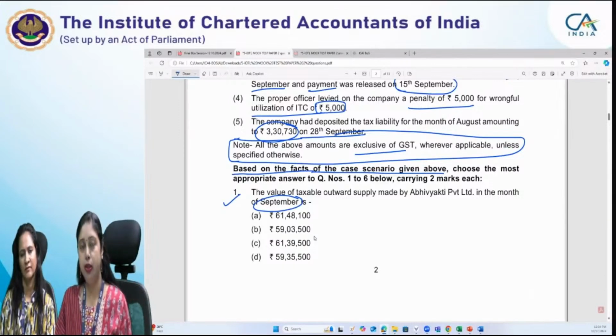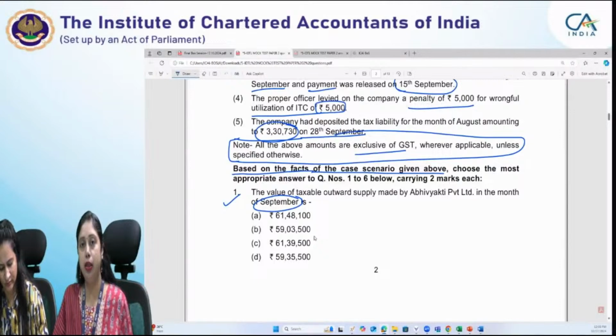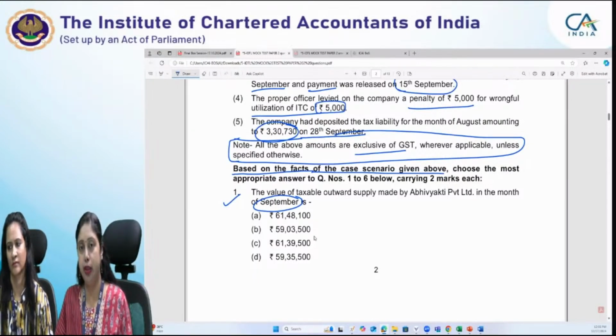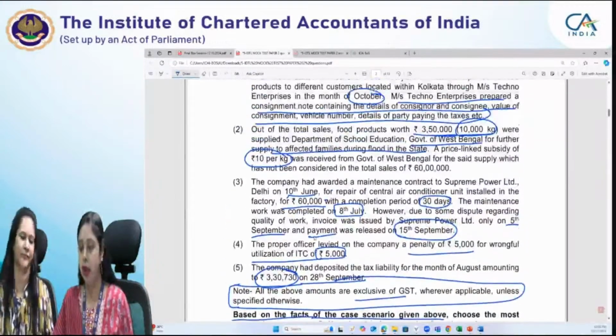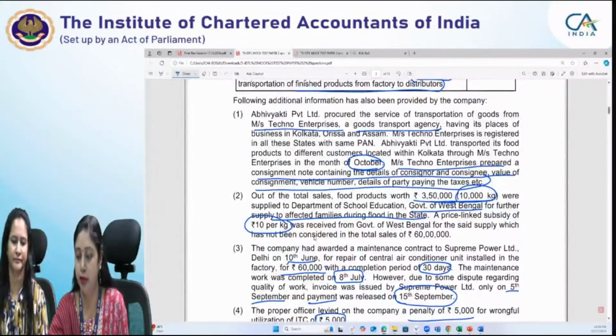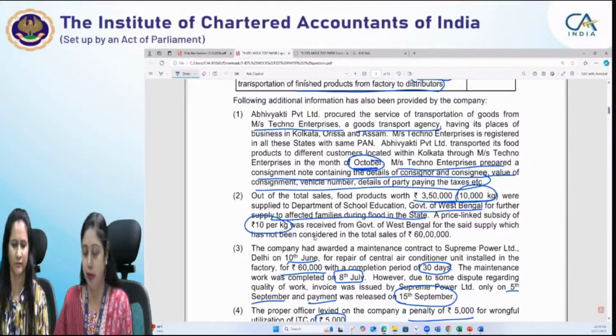The period in question, in an MCQ or in a case scenario, has to be equated and very carefully, meticulously gone through. You have to take into consideration which period the scenario specifies and which period the MCQ is asking about. There can be two or three periods covered in a particular question, and you might be asked about one particular period. Then you have to exclude the information for the other periods. Here the October month information is given to you, and you don't have to see it.